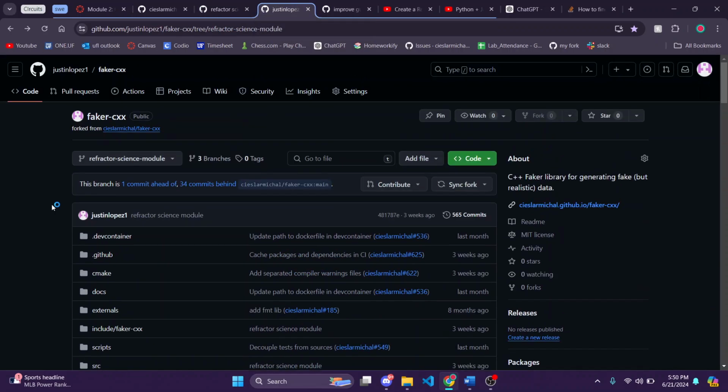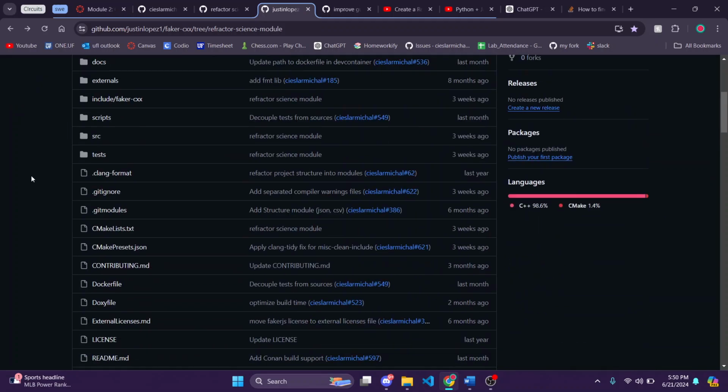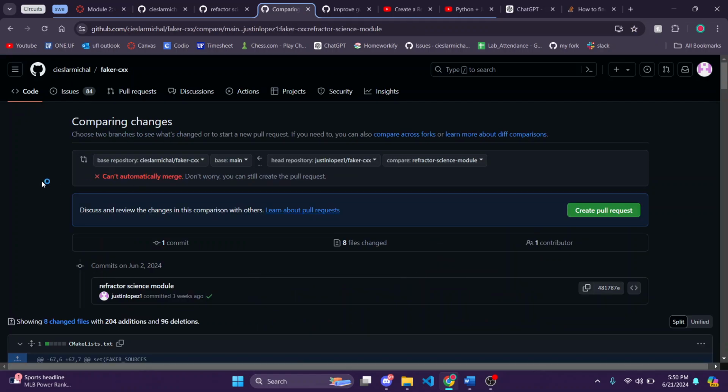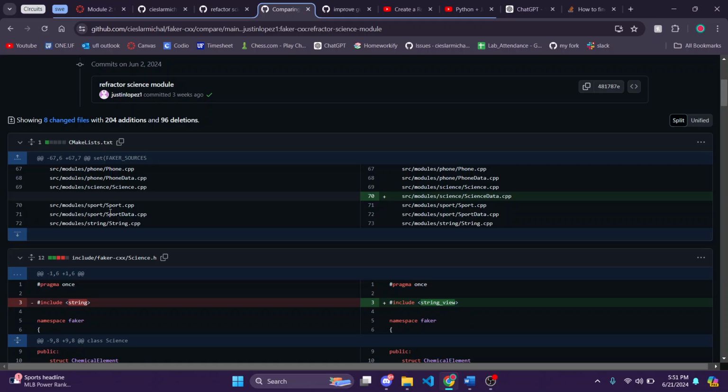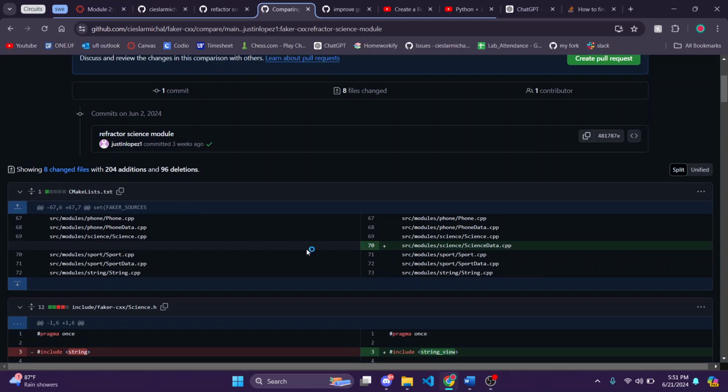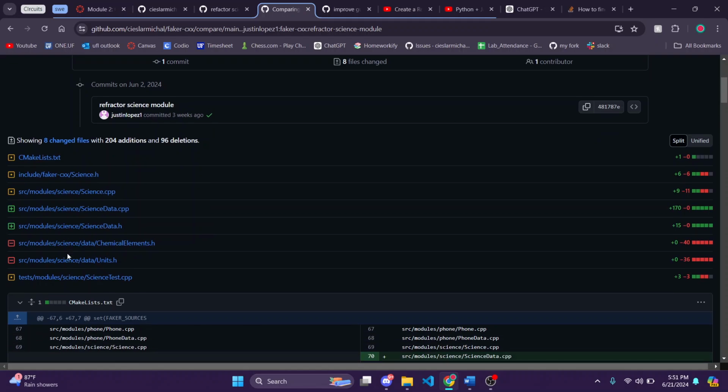This is the fork I made to develop the code for the issue. Here we can see the commit I made. It shows everything I made when completing this issue, all the changes. To start, you can see these things in red got deleted. This extra directory data got removed, and both of these files got compressed into one science data file, a science data header file, and a science data CPP file here.